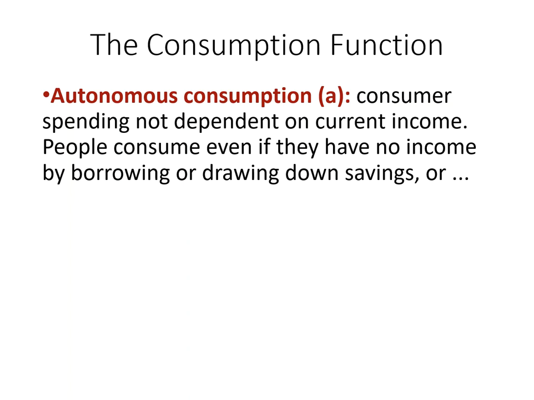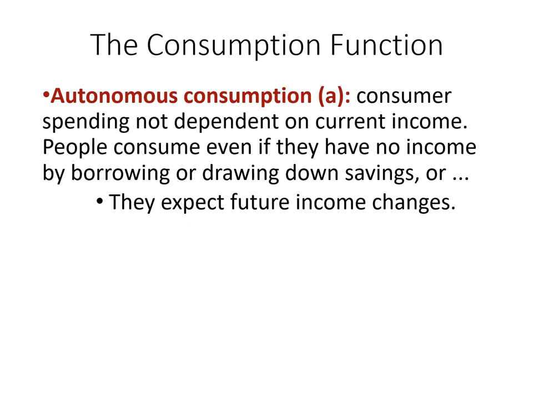Now we're going to look at what actually determines autonomous consumption, or in other words, why people have autonomous consumption. Generally speaking, we have five potential reasons. The first is called expectation. People who anticipate a pay raise often increase spending before the actual income is received, and people who expect to be laid off tend to save more and spend less. I don't think this surprises you.